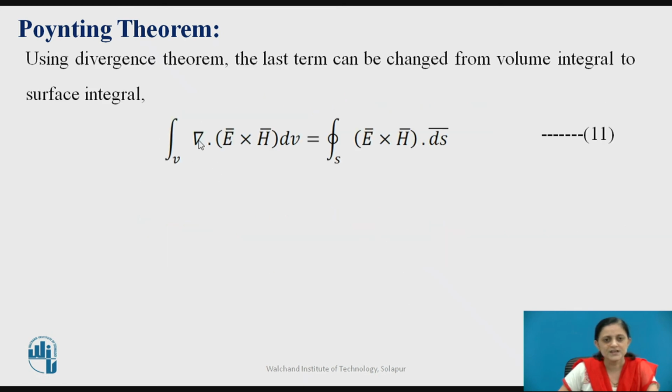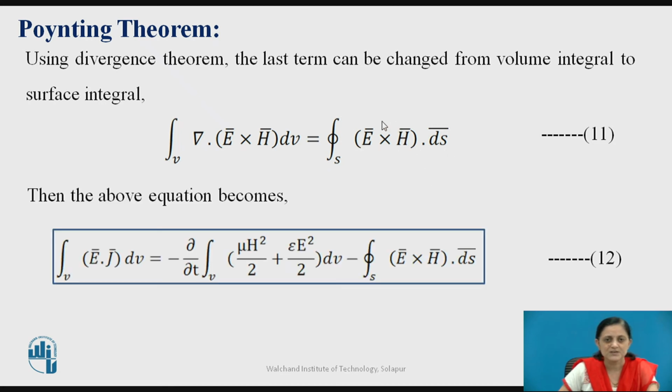So you are getting del dot E bar cross H bar dV can be replaced by surface integration for the closed surface, and therefore a circle is there on this integration sign. So it becomes E bar cross H bar dot ds bar. By replacing the last term by this volume to surface integration, you are getting equation number 12. So it has these three terms.